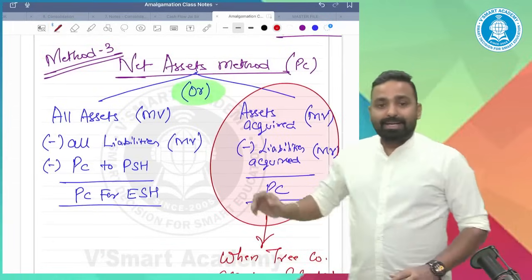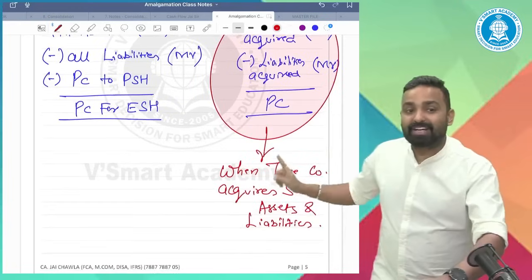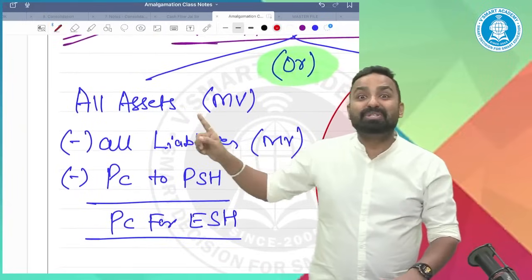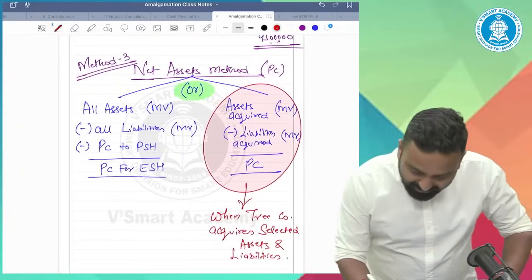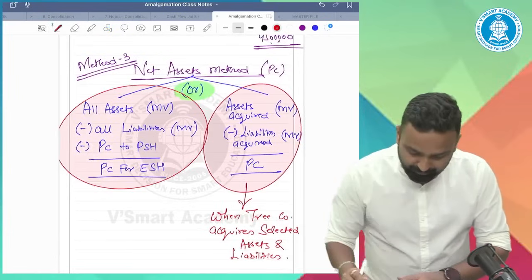And also in the net asset method, what you have to check? Whether the transferee acquires selected assets or liabilities, or acquired the entire business. So when will we apply this method?